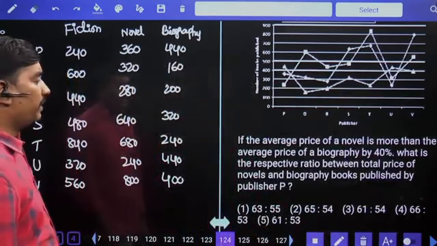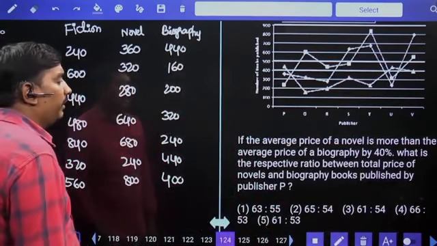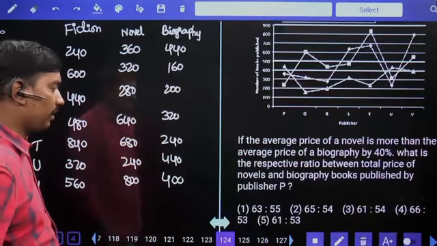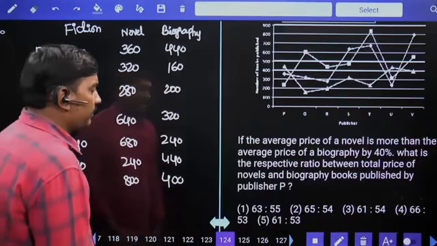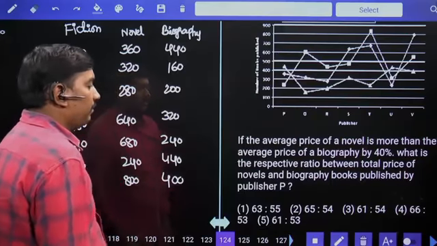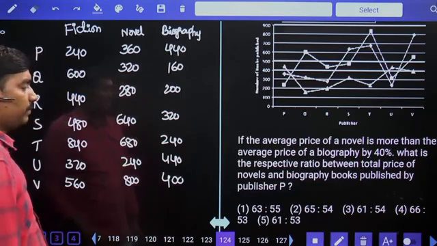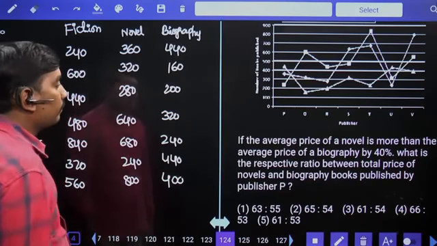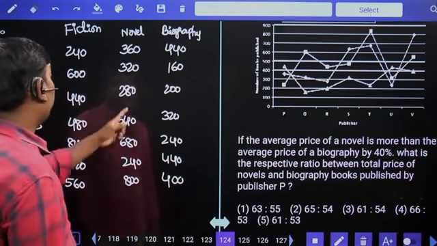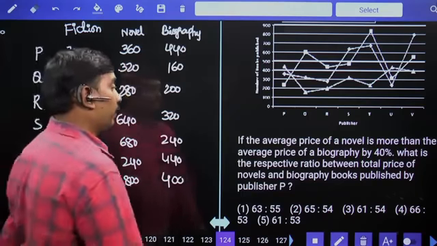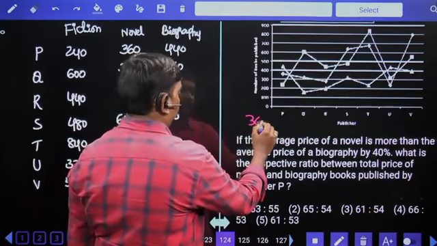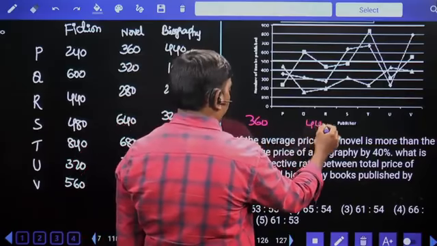If the average price of a novel is more than the average price of a biography by 40%, what is the respective ratio between the total price of novels and biography books published by publisher P? Okay, novel 360, biography 440. Number of novels and biography.